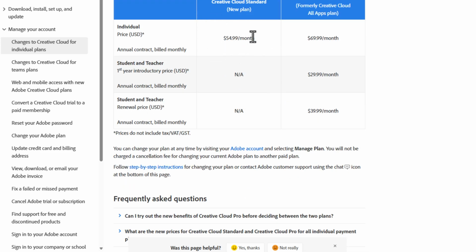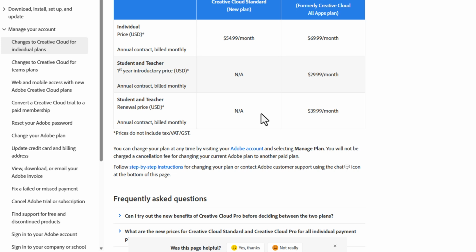So if you want to stick to this one, you can. However, it would require you to go over to the settings and make a manual change. Because if you don't do this, all existing customers will be moved to the Pro plan, and you possibly will be billed for the Pro plan if you don't make that change right now within the settings of your account.